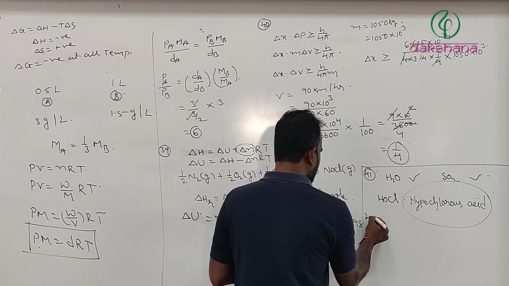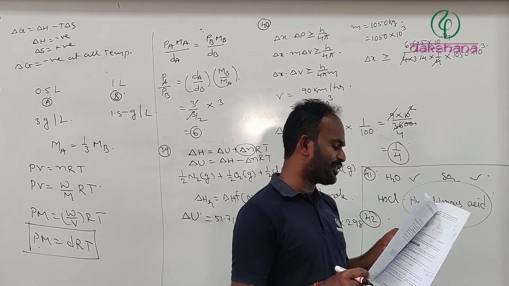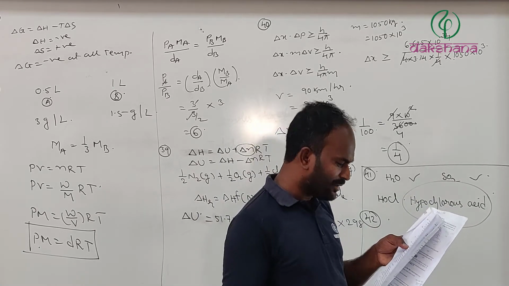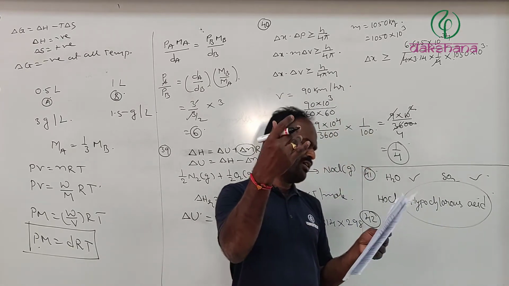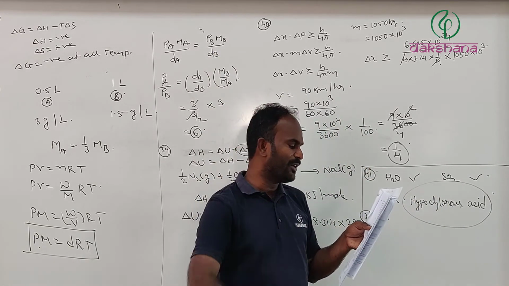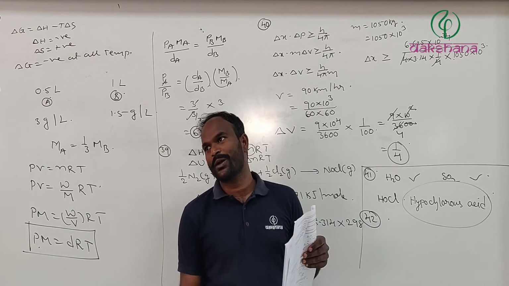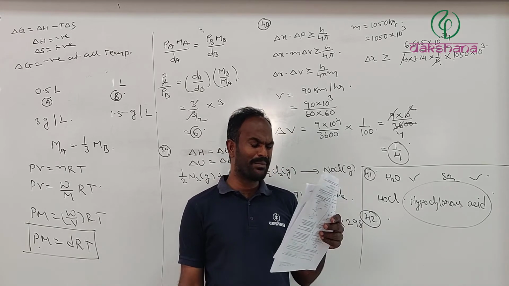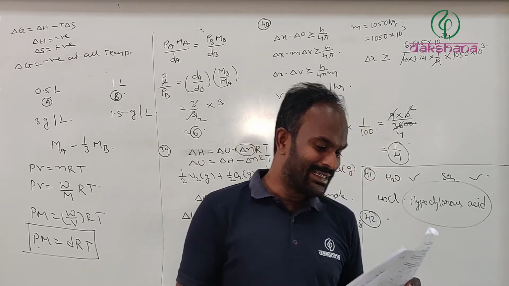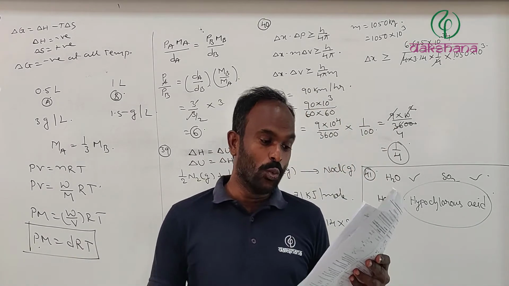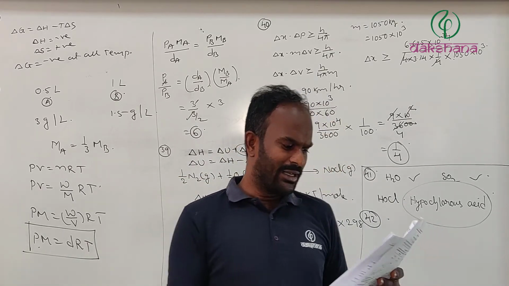Next one comes to 42. You need to find which among the following is paramagnetic in nature. When it comes to paramagnetic nature, in nitrogen all those molecular orbitals are completely filled, therefore N2 is dia. C2 is also going to be dia, and B2 is going to be paramagnetic. O2 2 plus is going to be diamagnetic. O2 is para. O2 plus is para. O2 2 plus is dia. I guess you can understand.